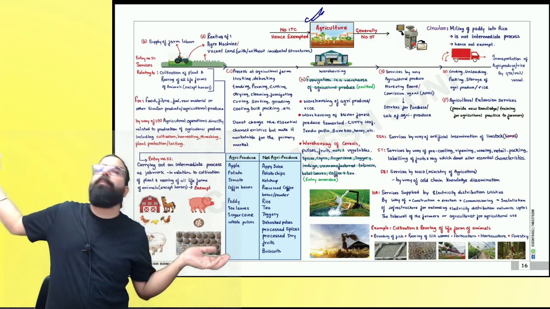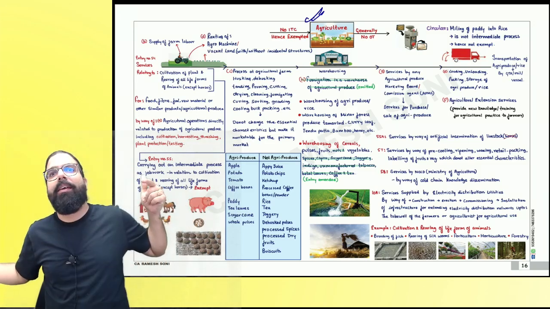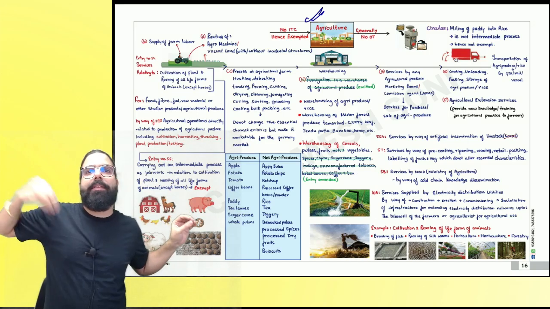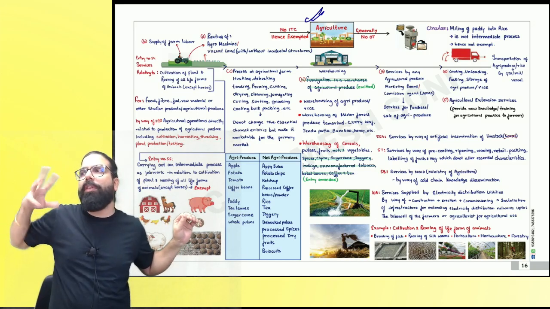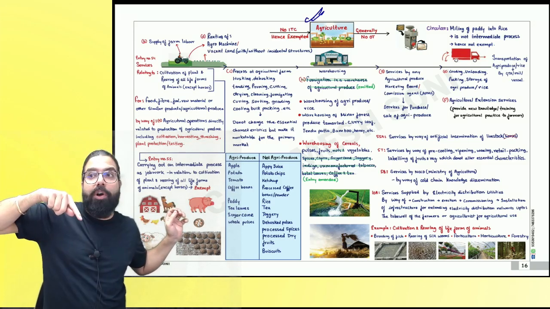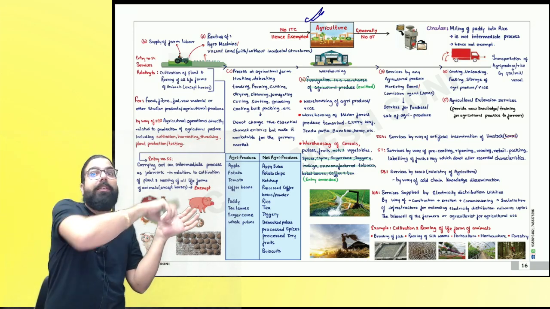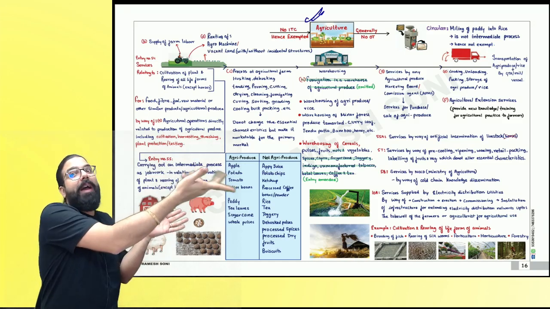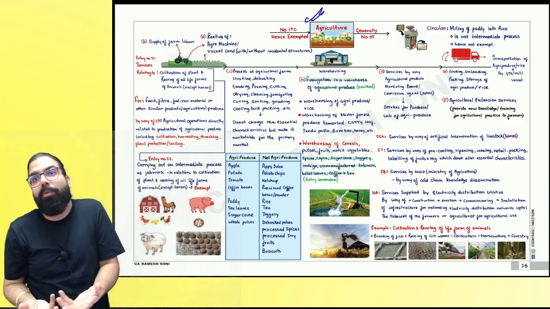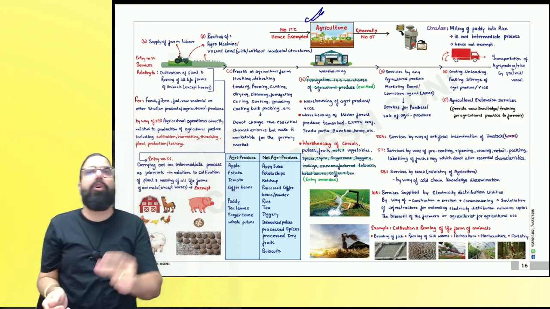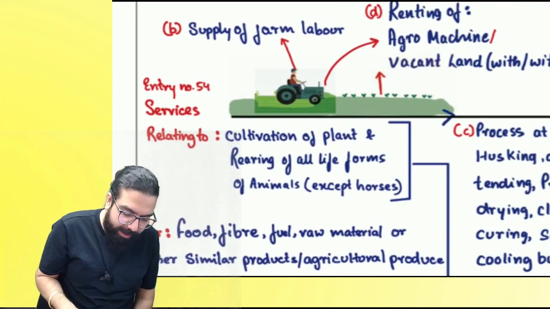Now, if on input services we charge GST, they will not be able to take input credit. When they are taking any services or goods they are buying, if GST is there, they will not take input. If they don't take input, it will become part of their cost. If it becomes part of their cost, agricultural produce will become expensive. If agricultural produce is expensive, the people who are buying will not bear it. Ultimately, agriculture will suffer. Correct, everyone? And hence, the government went ahead and exempted a lot of services with respect to agriculture.